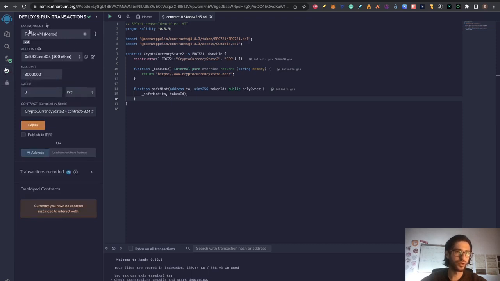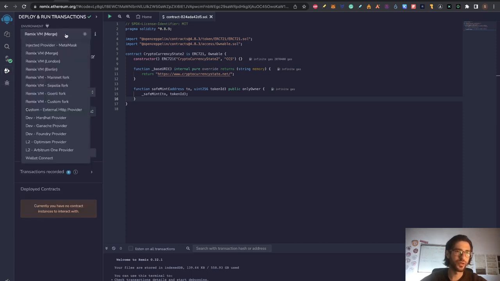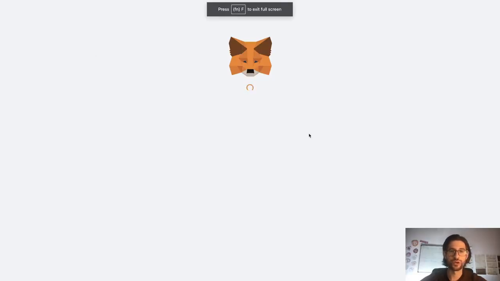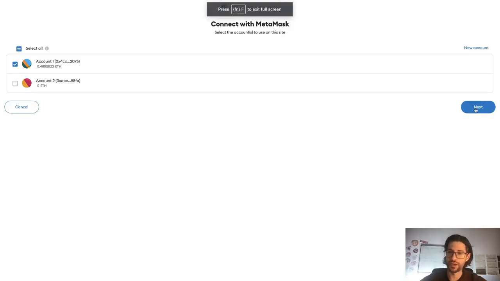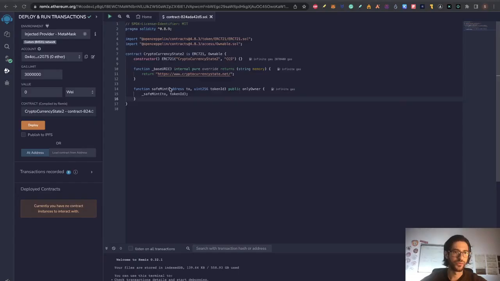And above here on environment, instead of Remix, put injected provider and click on MetaMask, which is what I am using right now. So click there. You are going to need to confirm on your MetaMask. So we are giving access to this. Now that you are connected, just click here, this button on deploy.